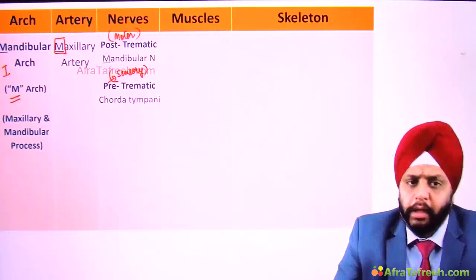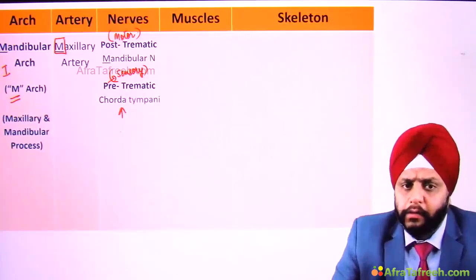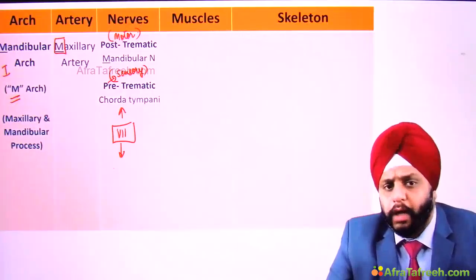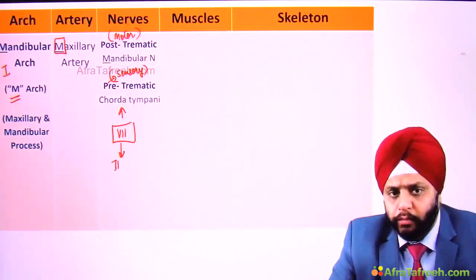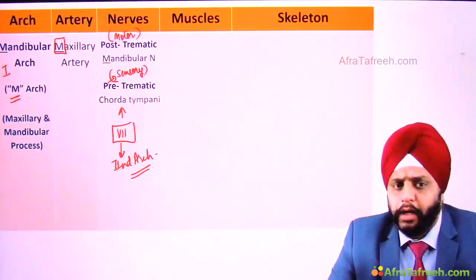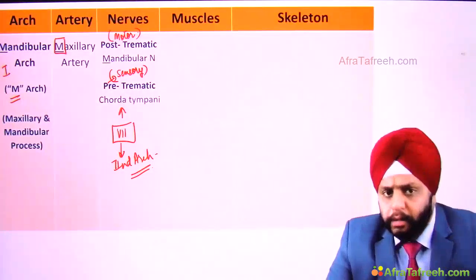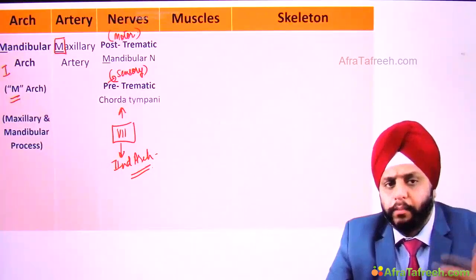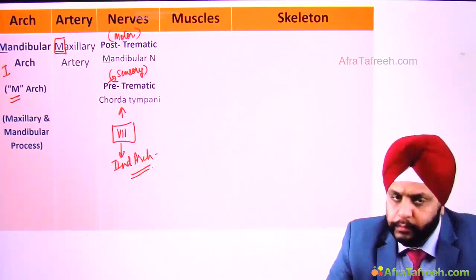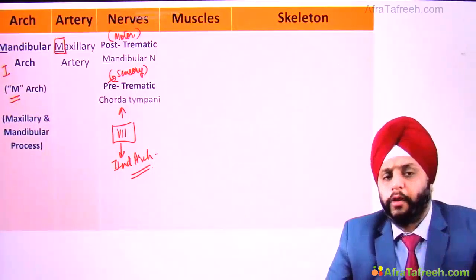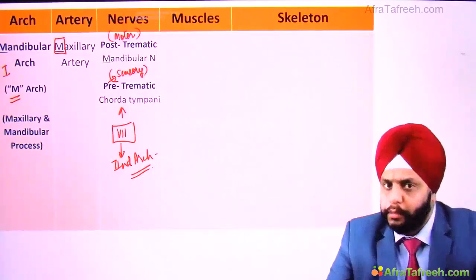So what do I mean? Chorda tympani nerve, this is a branch of the facial nerve, and the facial nerve, the seventh cranial nerve, is actually the post-trematic nerve of the second arch. So this is the post-trematic nerve of the second arch, but it gives a branch that is known as chorda tympani. It supplies the first arch as a pre-trematic nerve supply. So just remember, pre-trematic is the branch of the next arch motor nerve.